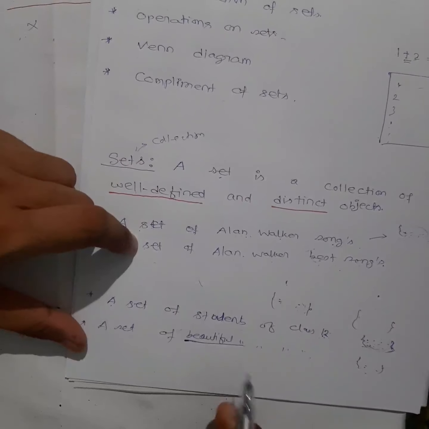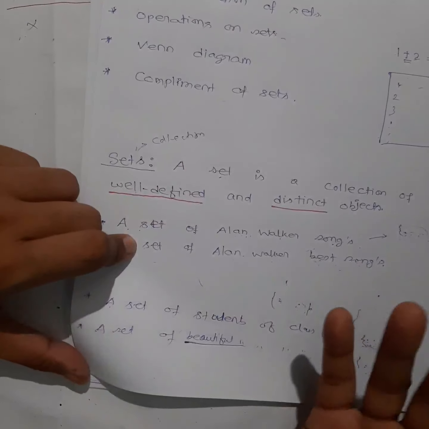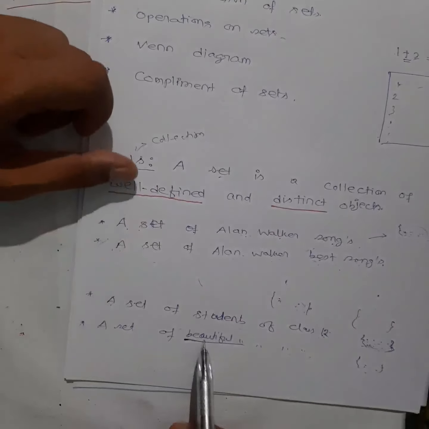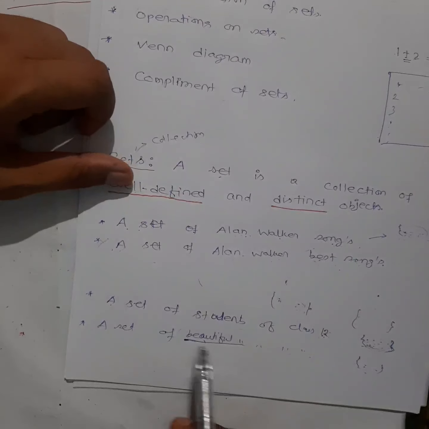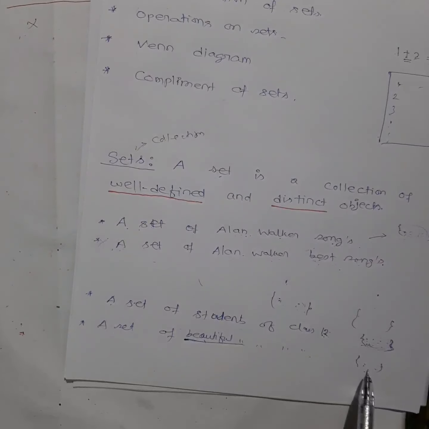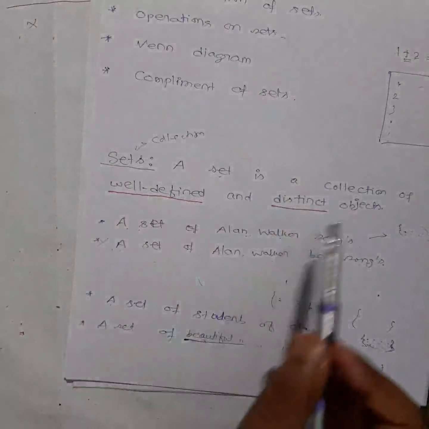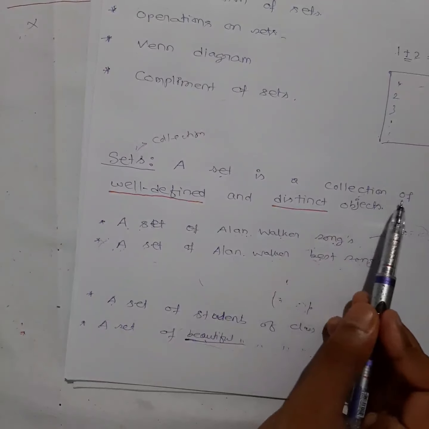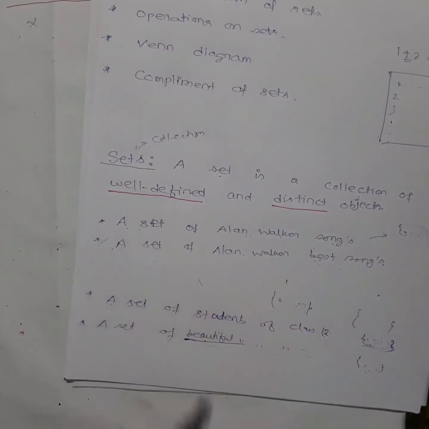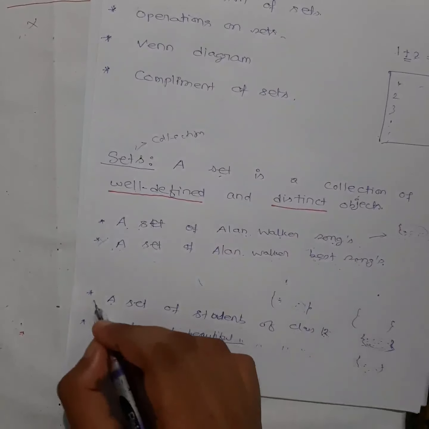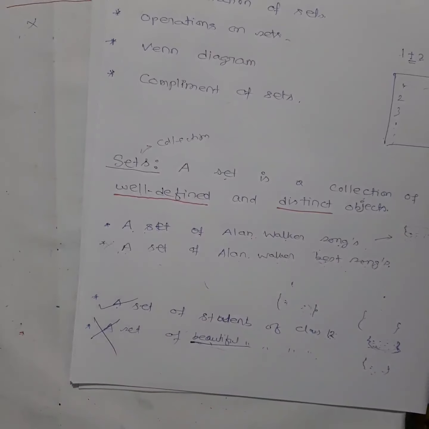Beautiful, till what level do we say a person is beautiful? We cannot define it. So this word itself is not well defined, and that's why you are not able to give me the same list. So this is not a set. It is a set in reality, but in maths I told you we will discuss only a collection of well-defined objects. So this is your set, but this is not your set.